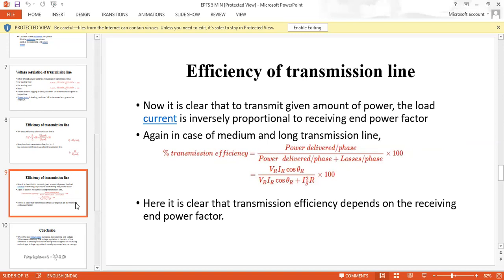Here it is clear that transmission efficiency depends on the receiving end power factor.